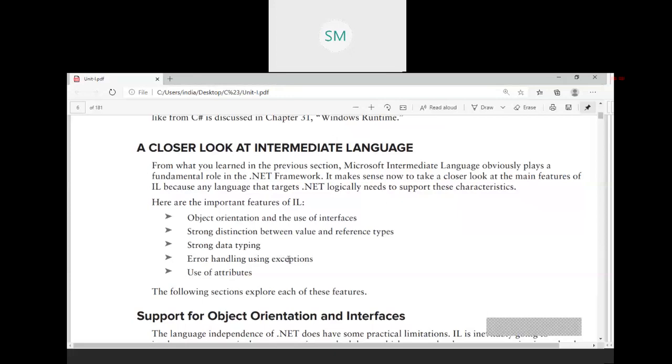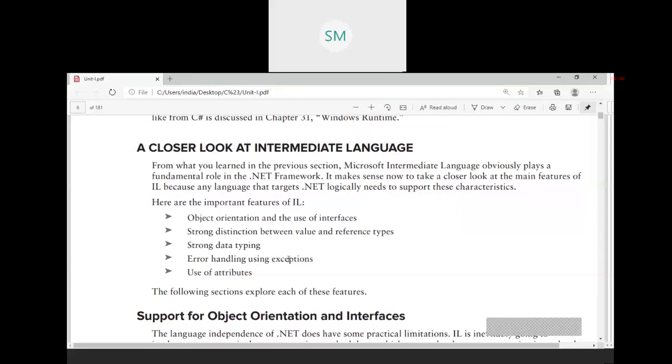Apart from this, I am explaining the features of intermediate language. Object orientation. There is a strong distinction between value type and reference type. I already explained what a value type is: integer, character, float, double. What are the reference types? Class, delegate, interface, and so on. They are all examples of reference types.